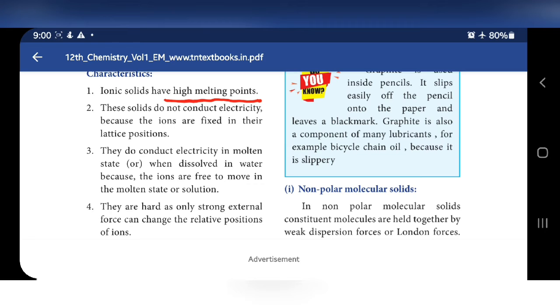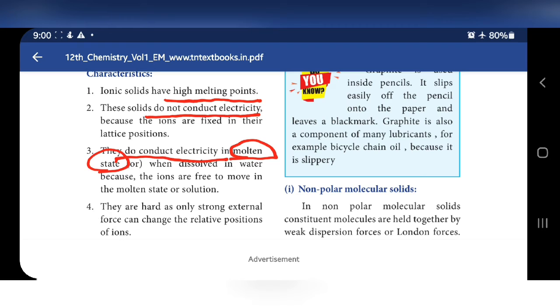And these solids do not conduct electricity. In second point, do not conduct electricity. In third point, do conduct electricity. Solids do not conduct electricity when the ions are fixed in their lattice position. In solid condition, it won't conduct electricity, but in molten condition, or when dissolved in water, it will conduct the electricity.